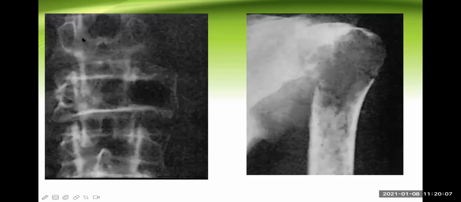This is the vertebra. Look at the generalized osteoporosis of the vertebra. And see here, this is a solitary lesion. So this is a plasmacytoma, a solitary type of lesion. So this is how it manifests in the X-ray.